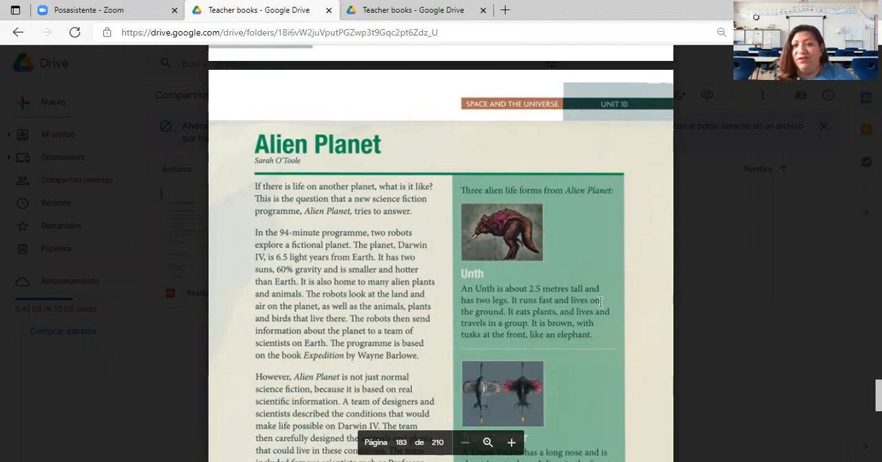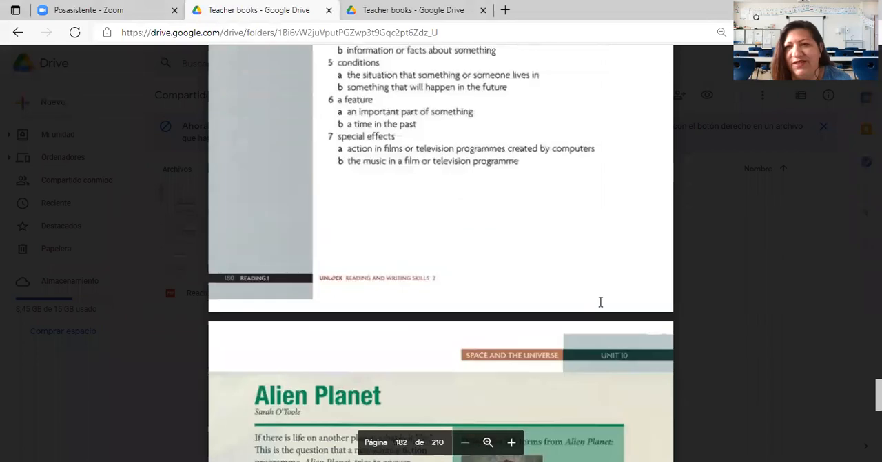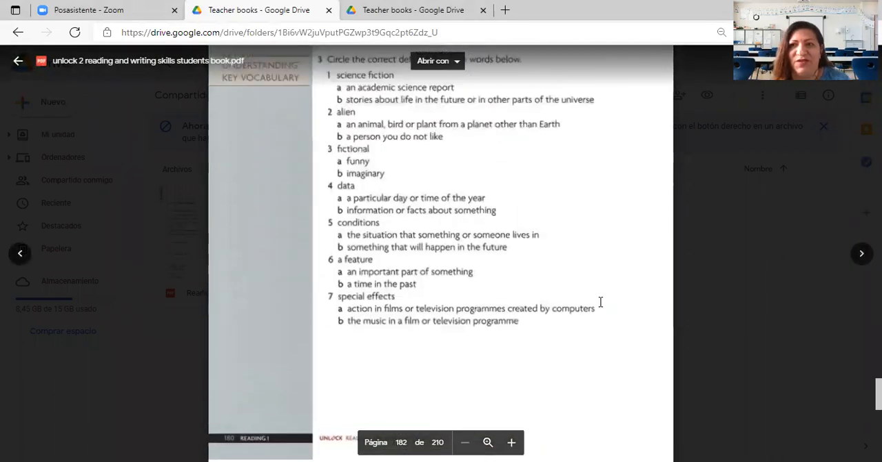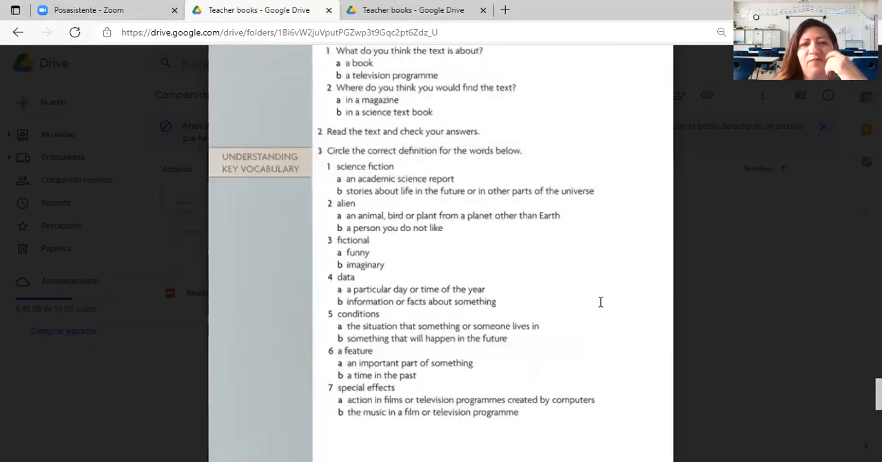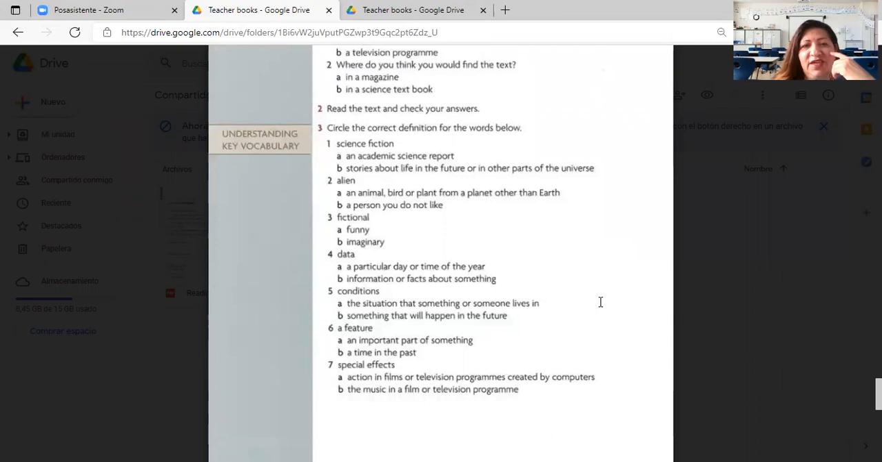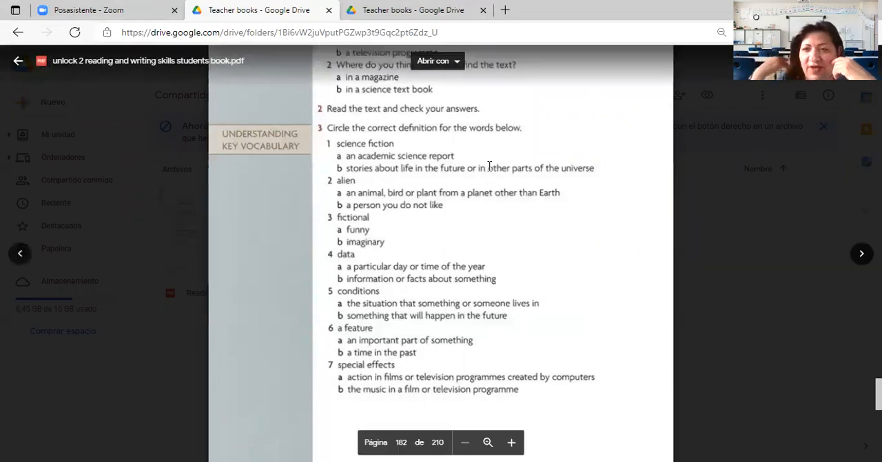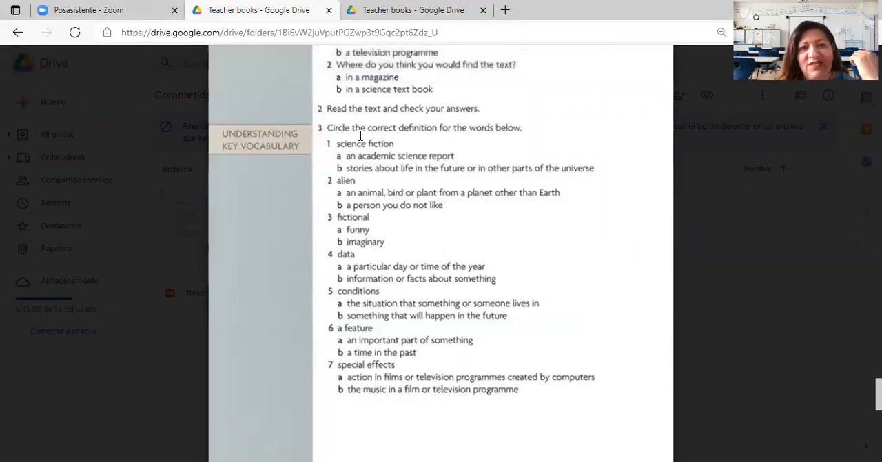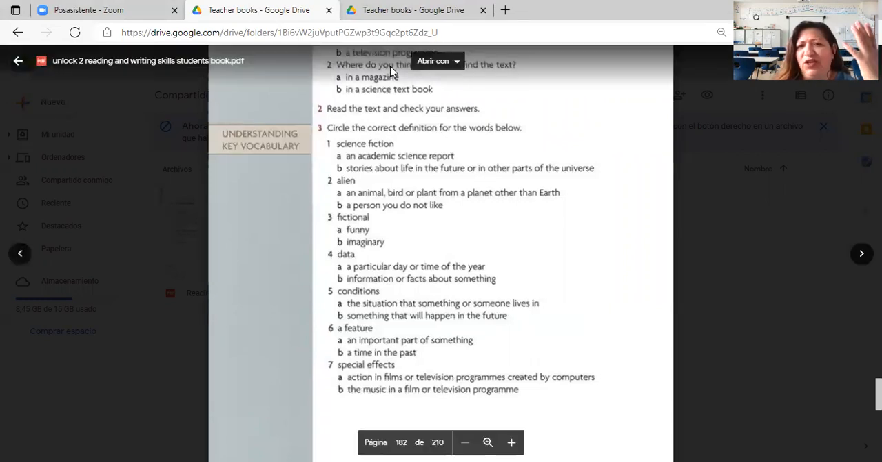Remember these creatures, remember these photos. Some of us were really surprised and amazed when we saw those pictures, right? But we had really good discussions about this interesting and controversial topic. Let's begin here with some of our vocabulary. Circle the definition of the words below. What is science fiction? We discussed what science fiction was.